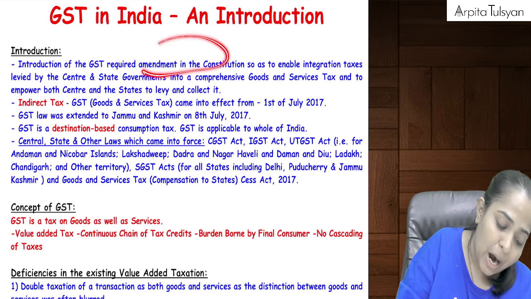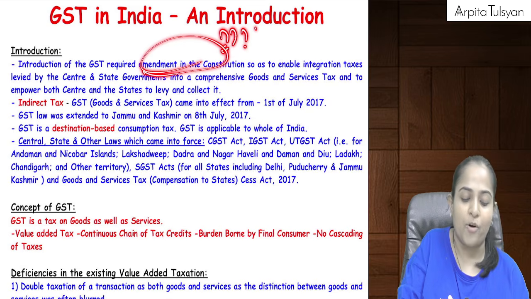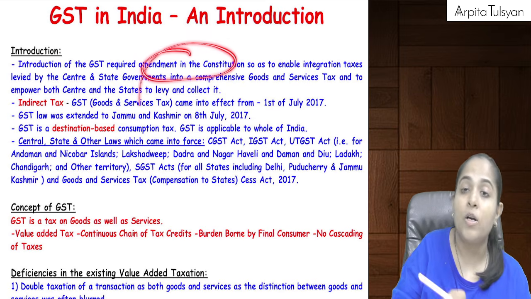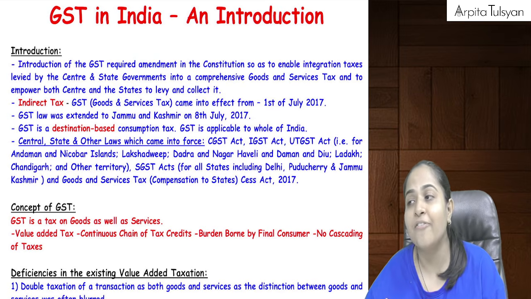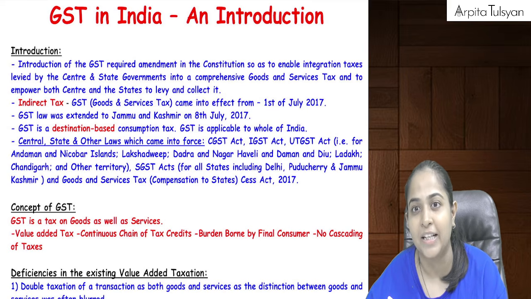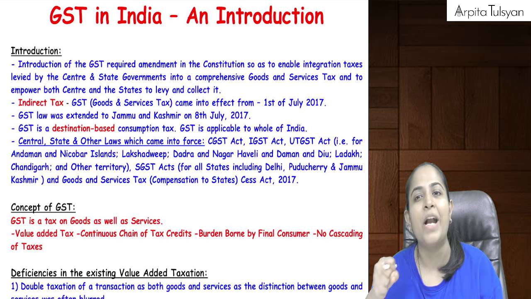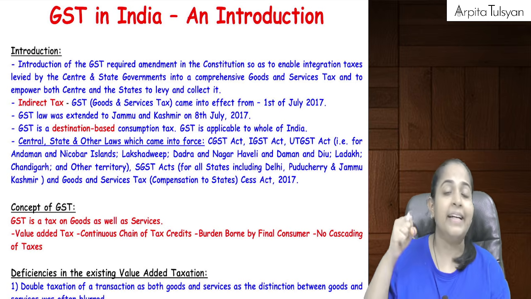Why was an amendment in the constitution required by way of an article? Because earlier, indirect taxes were not having dual powers of the government. Central government and state government both were not having a common power to levy the indirect taxes.